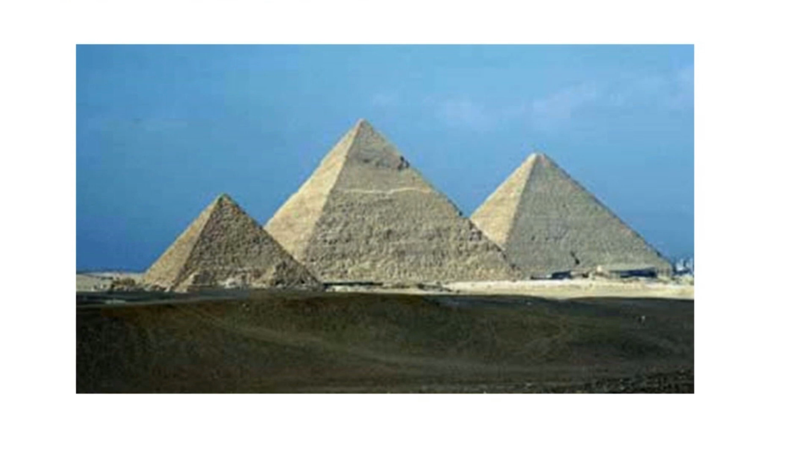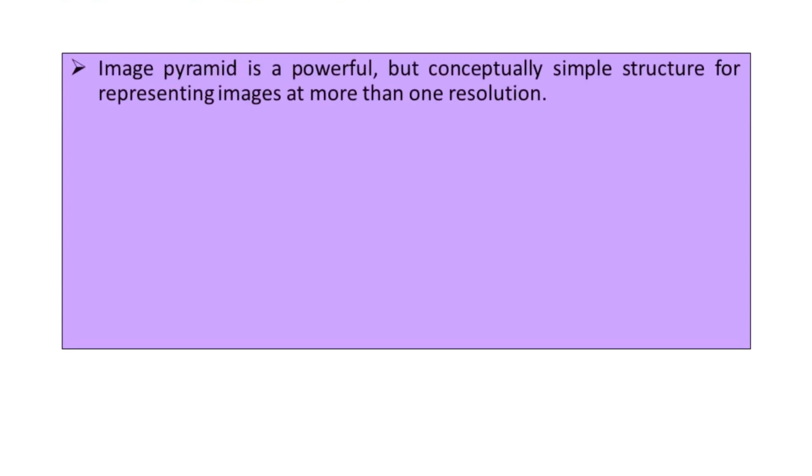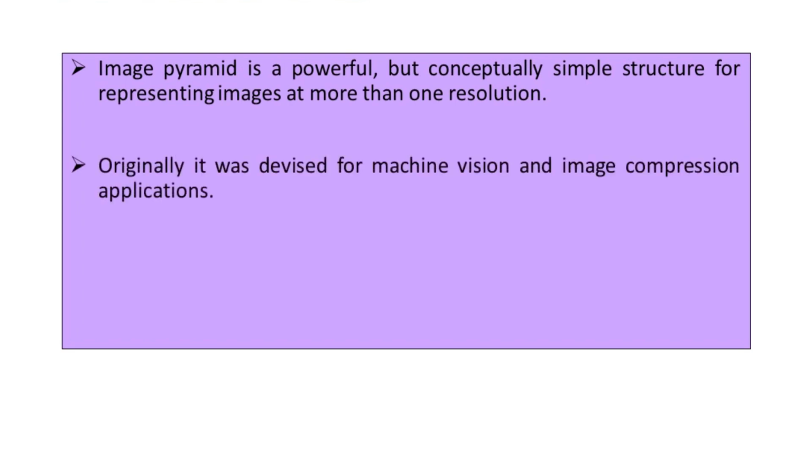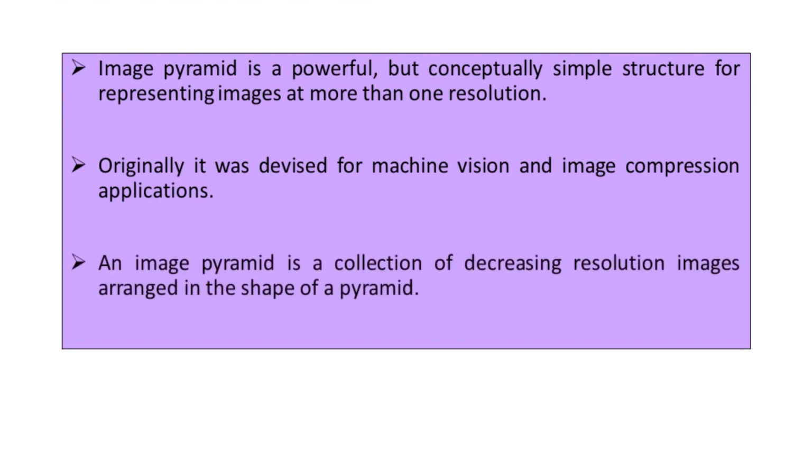Now what is an image pyramid? Basically the image pyramid is a powerful but conceptually simple structure for representing images, as two-dimensional signals, at more than one resolution. It was originally devised for machine vision and image compression applications. An image pyramid is a collection of decreasing resolution images arranged in the shape of a pyramid.